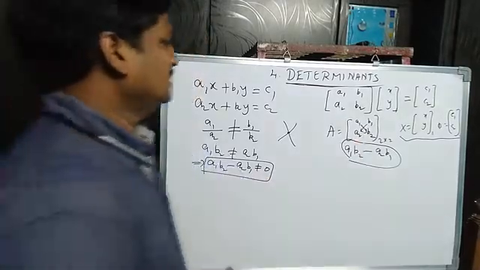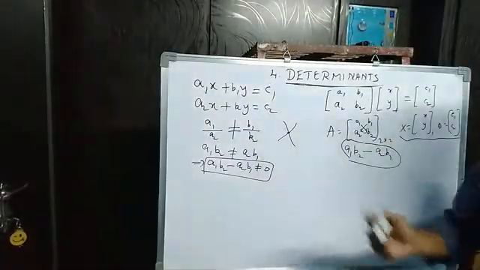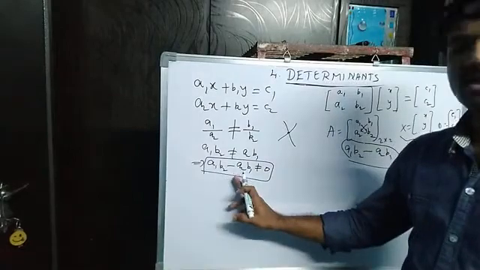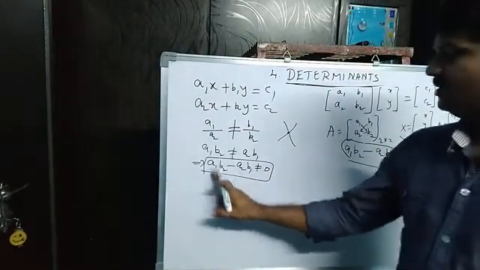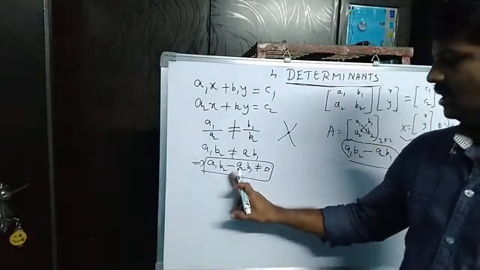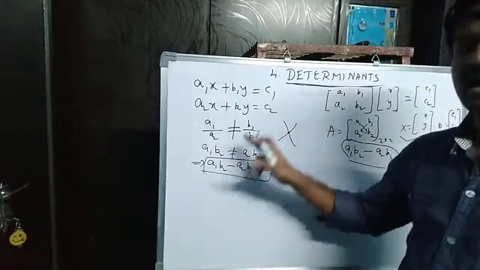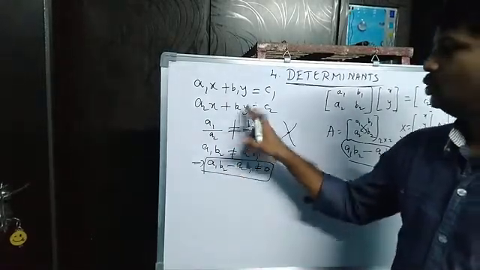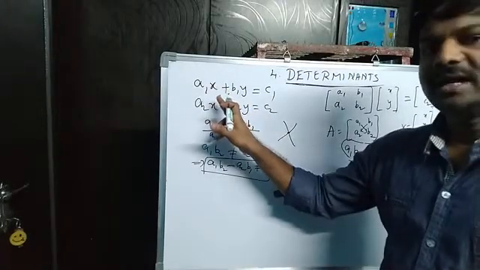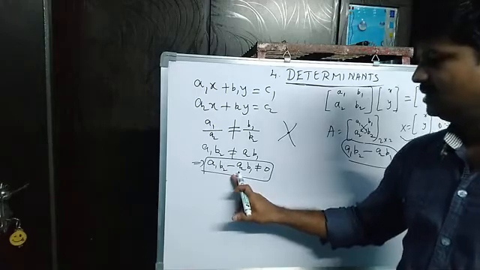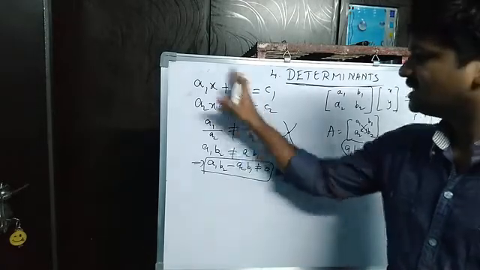How can you define determinant? Determinant means it is a constant value. This number determines the uniqueness of the solutions. Remember, this number is not equal to 0. Yes or no? This number determines the uniqueness of this system of equations.